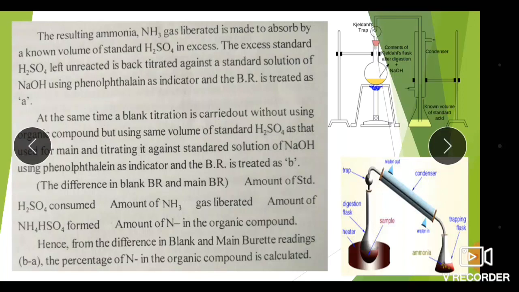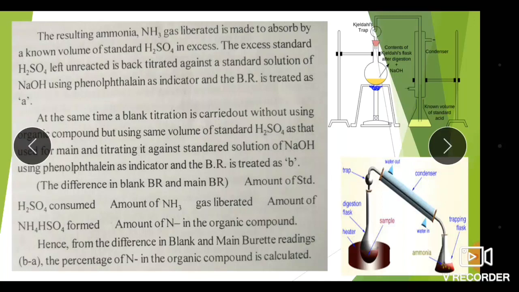Then an equivalent amount of ammonia gas is liberated, and this liberated ammonia gas is absorbed by a known volume of standard H2SO4 solution in excess. The excess standard H2SO4 left unreacted is back titrated against a standard solution of NaOH using phenolphthalein as an indicator, and the burette reading is treated as A, that is the sample titration.